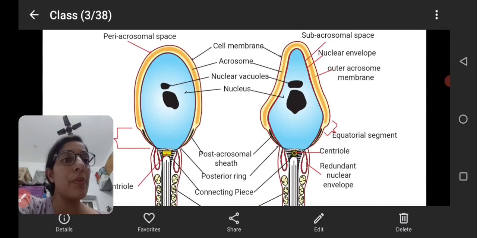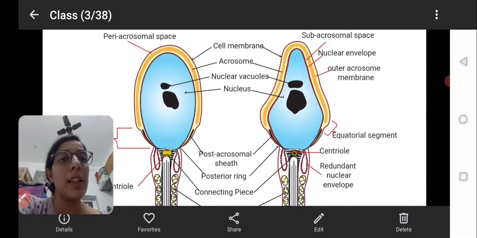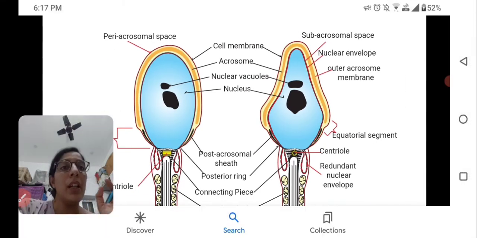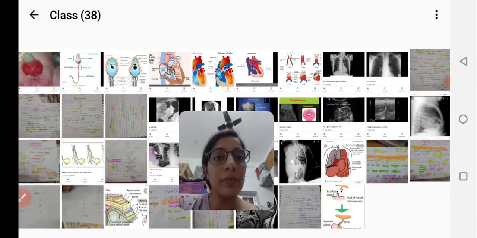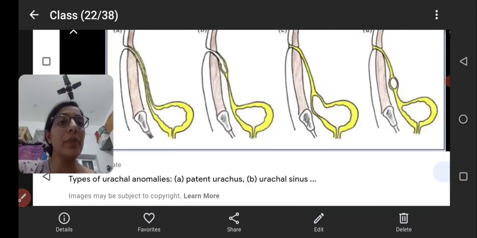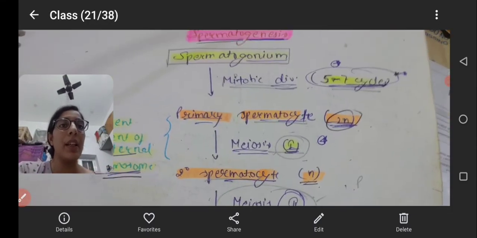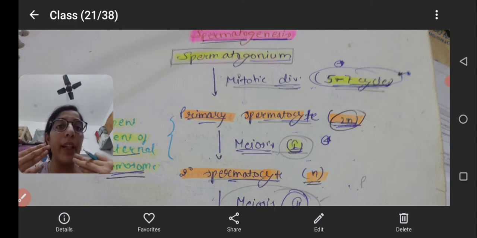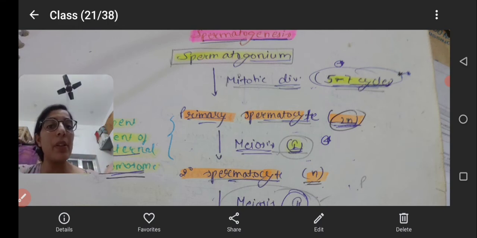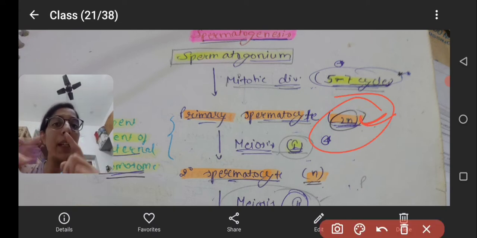Let's see the spermatogenesis process. This is the acrosome here, and you see the nucleus. The acrosome contains the nucleus and the body contains the mitochondrial part. Here is spermatogenesis. Spermatogenesis starts from the spermatogonium, which is a 2N diploid structure, which due to mitotic division will convert into primary spermatocytes, which is a 2N structure.